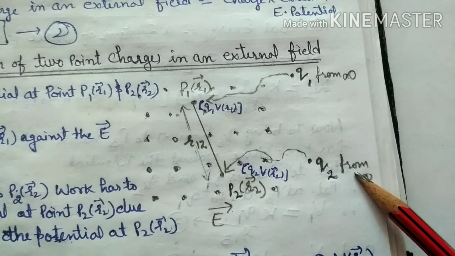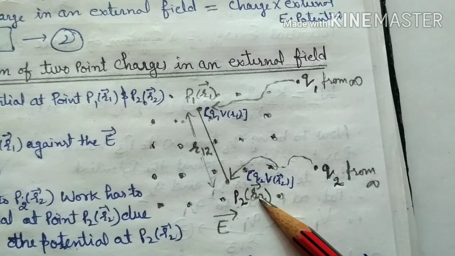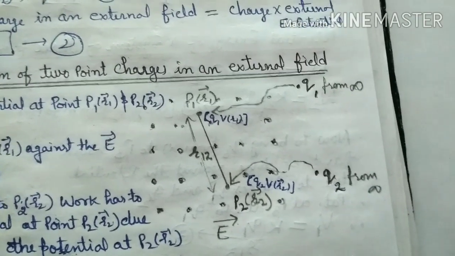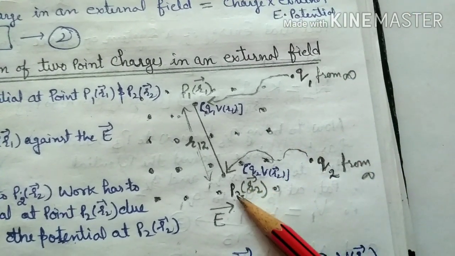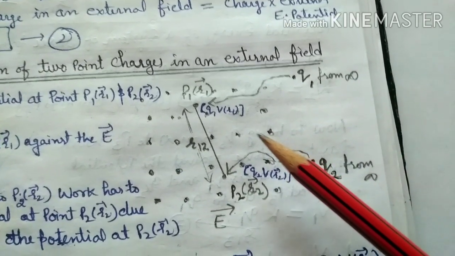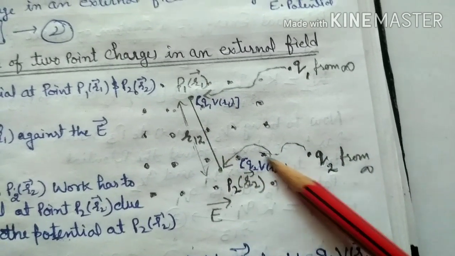Now to move a charge q2 from infinity to P2, again work has to be done, but here there are two works done. First one is against the potential at point P2 due to the external field, that is V(r2), and the second one is against the potential produced by q1 at point P2.